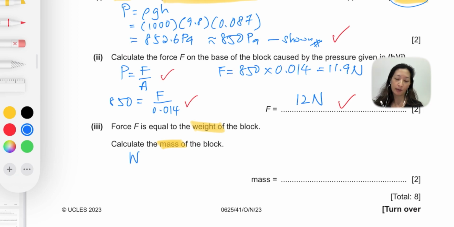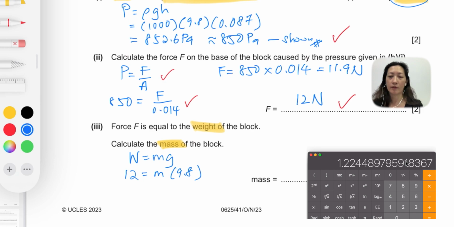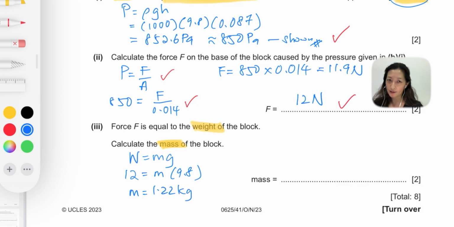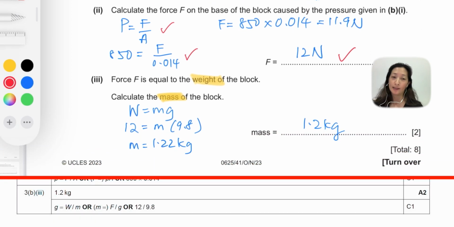This formula is W equals mg, where W is the weight and m is the mass. They've told us that the force F is equal to the weight. We've already calculated force as 12, so we're going to put that in our working. M is mass, which is unknown, and g, as we have already established, is 9.8. So when you calculate this out, you should get 1.22 kilograms as the mass. Because we want to write it to 2 significant figures, we're going to write the answer here as 1.2 kilogram. And as you can see, our answer is the same as the mark scheme.